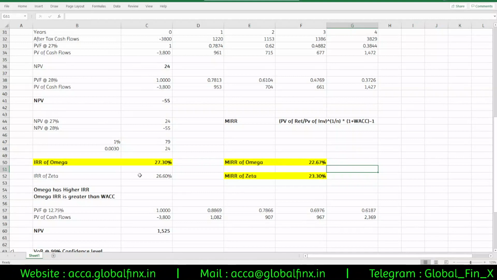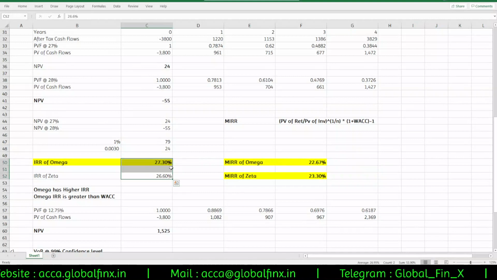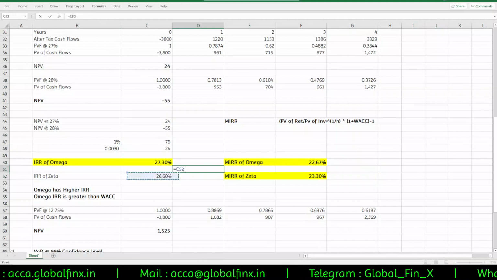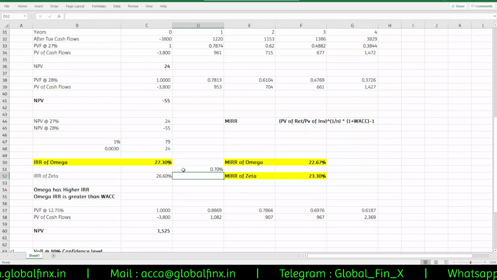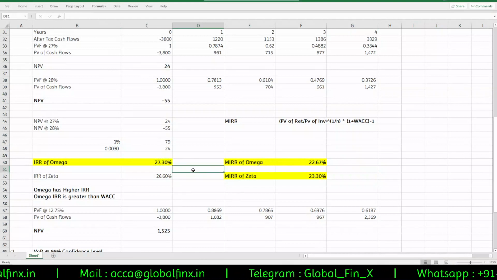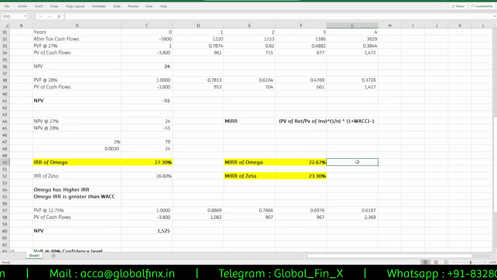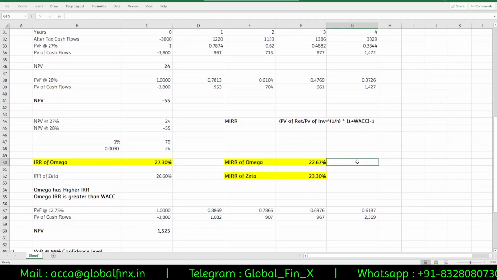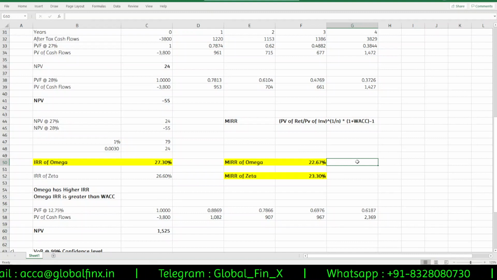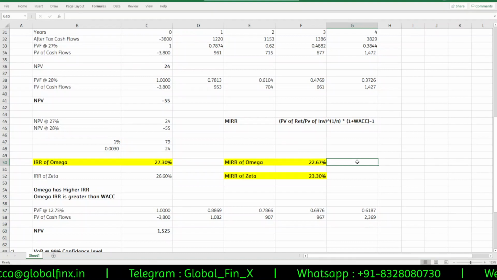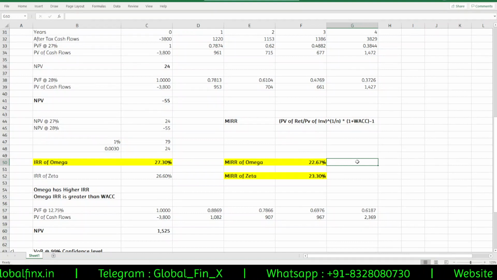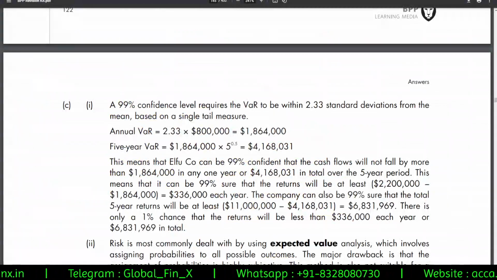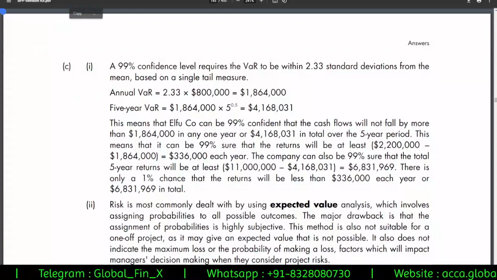But considering the IRR of Zeta and Omega, there also the gap is very less. Look at that. Even the IRR difference is only 0.7. So it doesn't really matter. Both are almost similar to each other. So you can say that we are indifferent between these two, or slightly inclined towards Zeta or something like that. Absolutely fine.